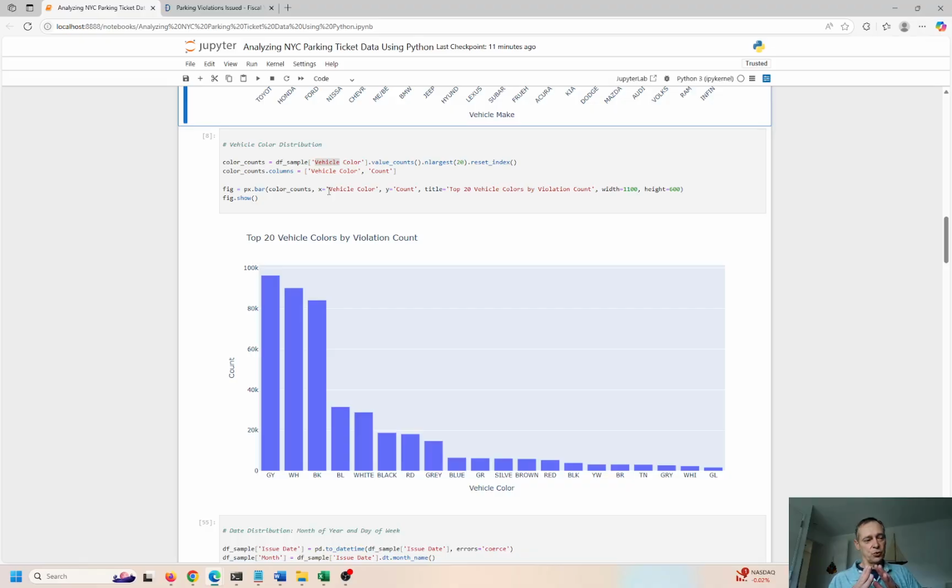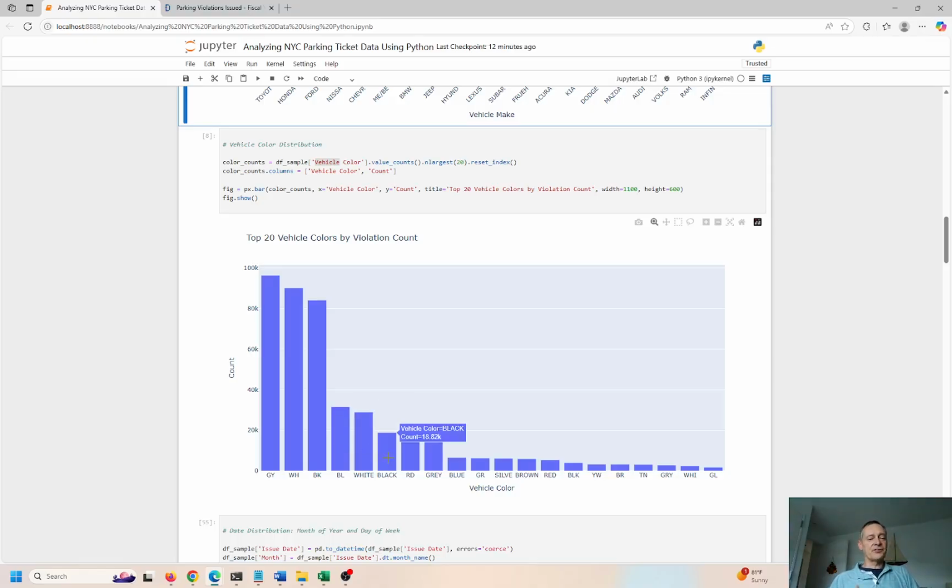and kind of try to, what's the word? Not discourage, but try to eliminate confusion. Right? You want to create coherence and understanding. If you create a chart that is very ambiguous or actually deceiving or misleading or very confusing, that's not helping anybody, right? Somebody should be able to look at this chart right here and say, oh, I think I understand what's going on. This is by vehicle color, and this is the frequency of these vehicles that get tickets in New York City. So this is gray, this is white, this is black, this is blue, white, black.